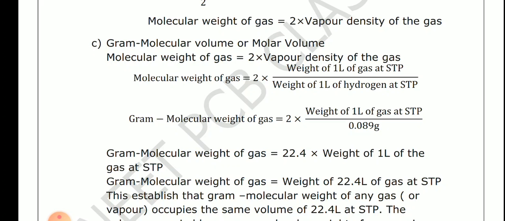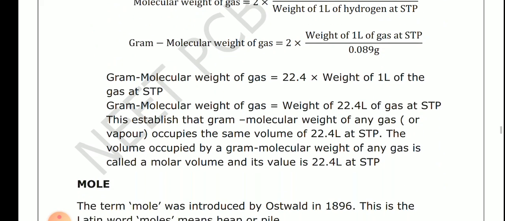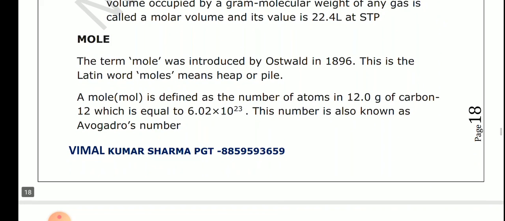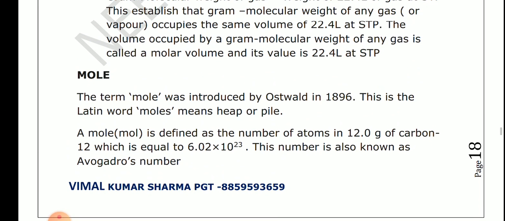By this method we are able to calculate the gram molecular volume or molar volume. One thing always remember: at STP the volume occupied by the gram molecular weight of any gas is called molar volume, and its value is 22.4 liter at STP.